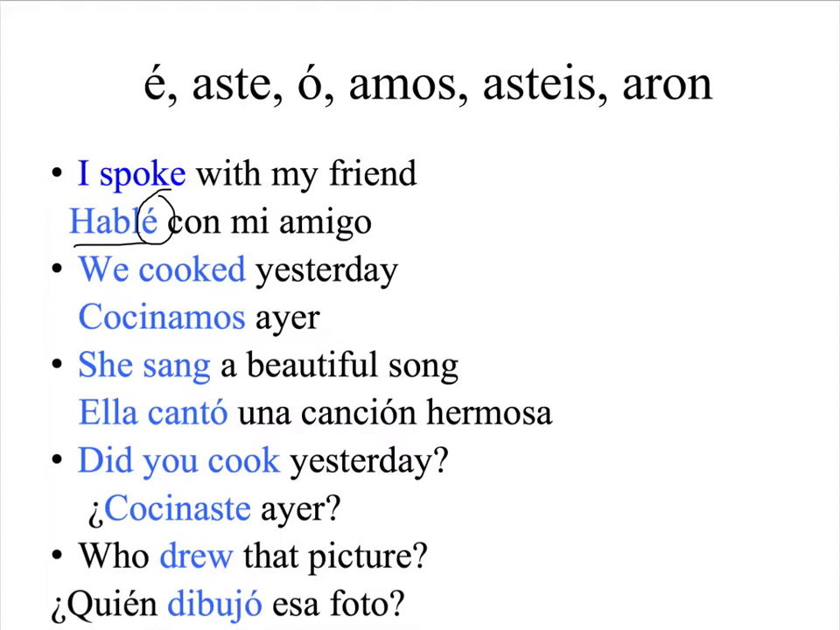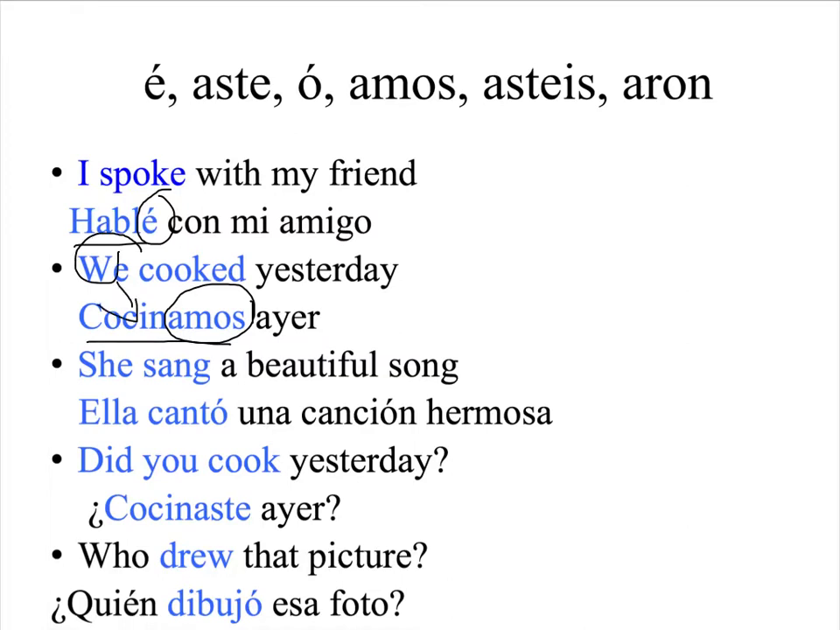In this second example, I want to say we cooked yesterday. So we take the verb cocinar, we put the ending amos, and now I'm saying cocinamos ayer, which will mean we cooked yesterday. When you put the ending amos to that verb, the pronoun we is already included, it's already built into the verb. Isn't that cool?